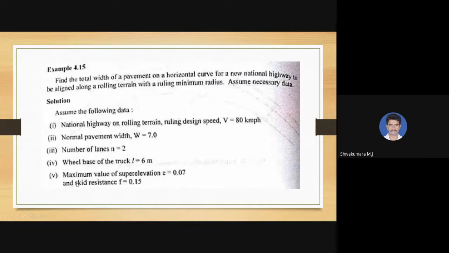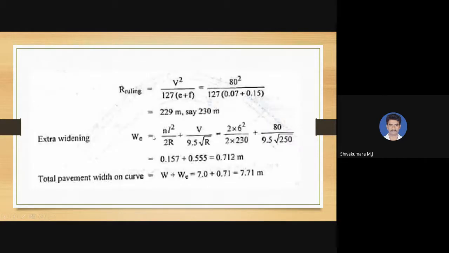So in the question, it is mentioned to find the total width of the pavement on a horizontal curve. So 7 meter is the width of pavement plus extra widening, which is 0.712 meters. So the total width of road is 7.712 meters. So this is how to calculate extra widening.